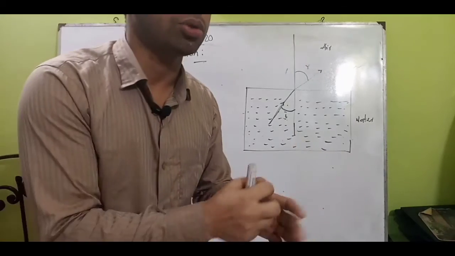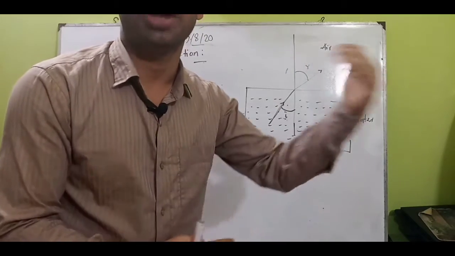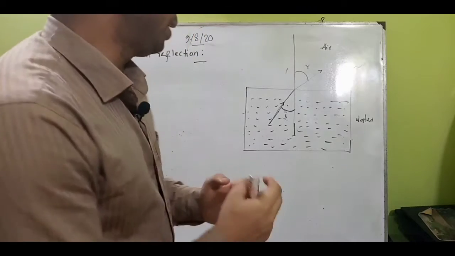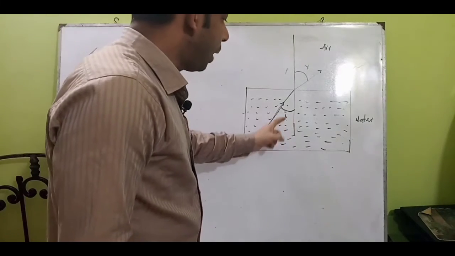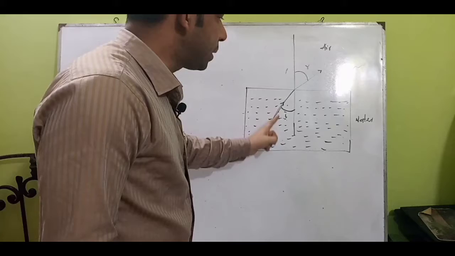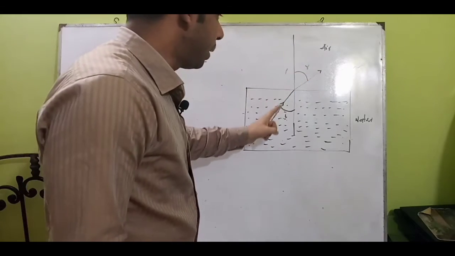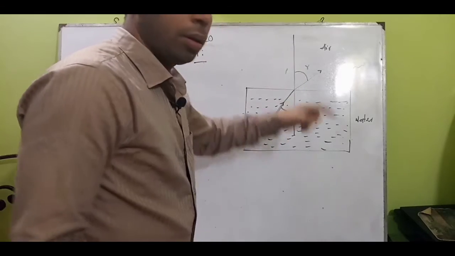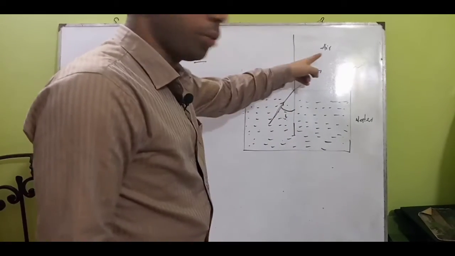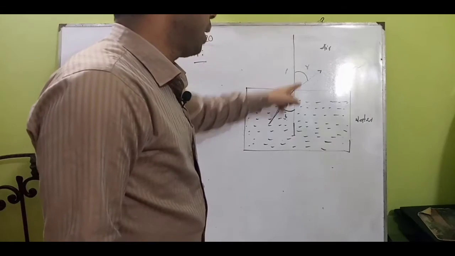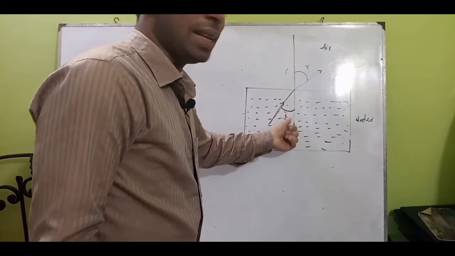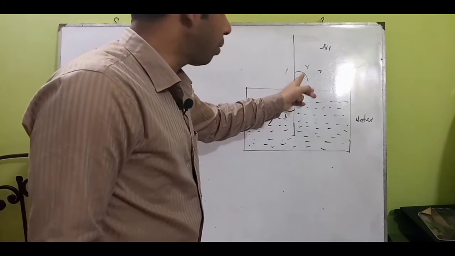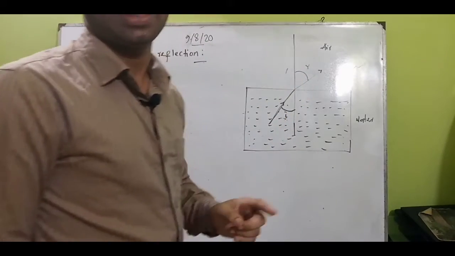If you forgot this one, please check your previous lecture after the class, you will get that. When light comes from denser medium to rarer medium, the angle of incidence is less than the angle of refraction, or the refracted angle is greater than the angle of incidence.